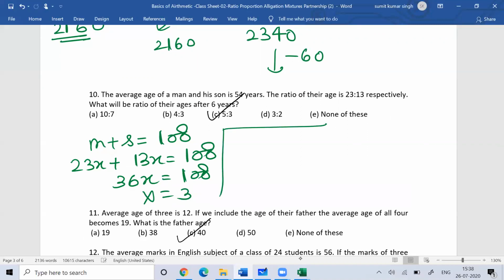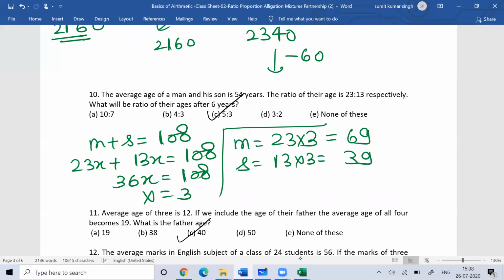So they're asking what will be the ratio after 6 years. The man's age is 23 into 3, that is equal to 69, and his son's age is 13 into 3, that is 39. So this is the present age. After 6 years, the man's age would be 75 and the son's age would be 45. What is the ratio? 5:3.